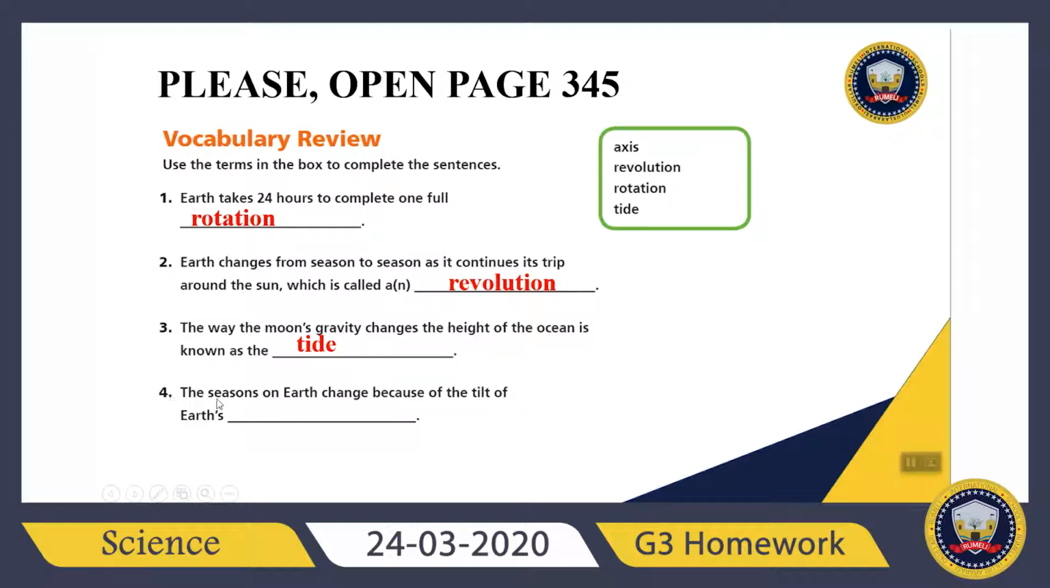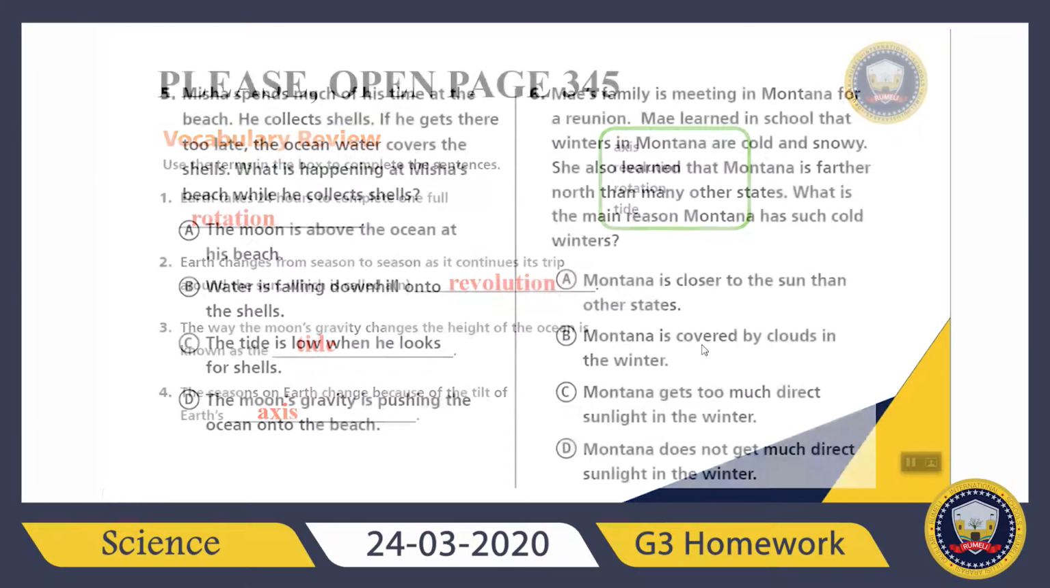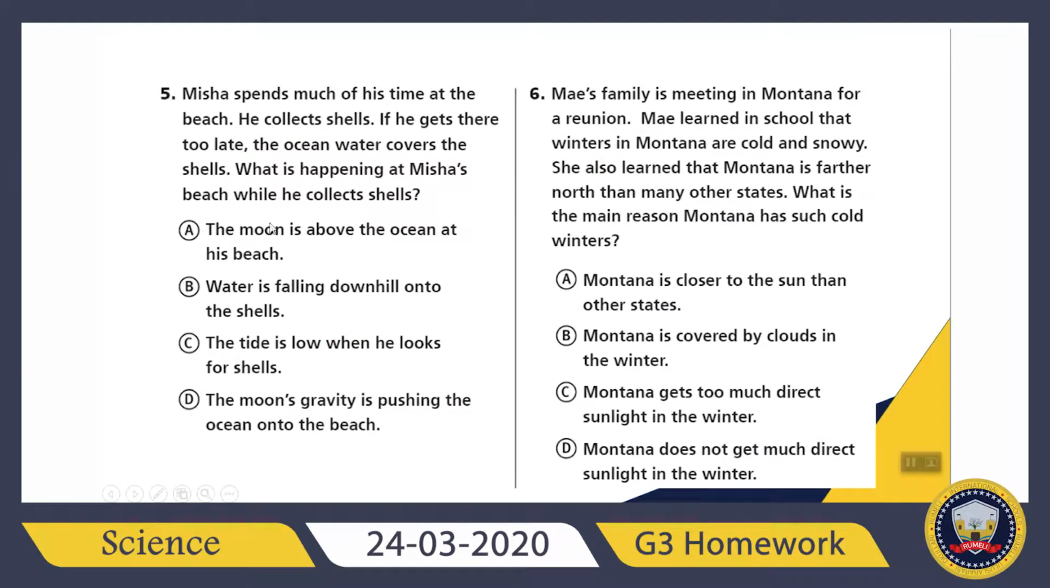It says the seasons on Earth change because of the tilt of Earth's what is it? I know because of Earth's tilted axis, the amount of sunlight parts of Earth receive changes at different times of the year. So Earth's what? Earth's axis. Good job.